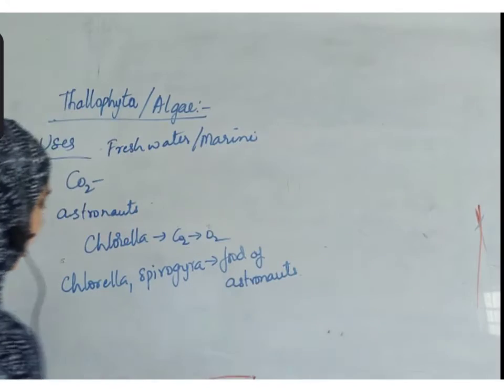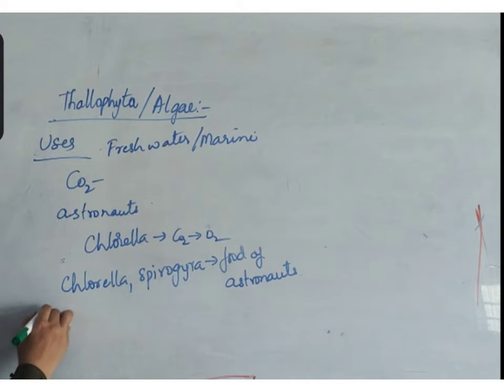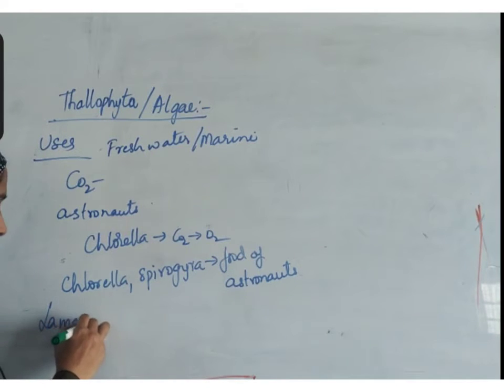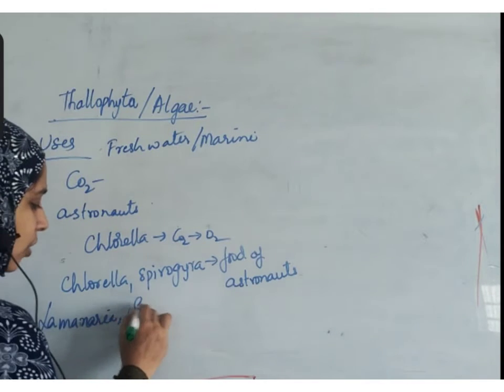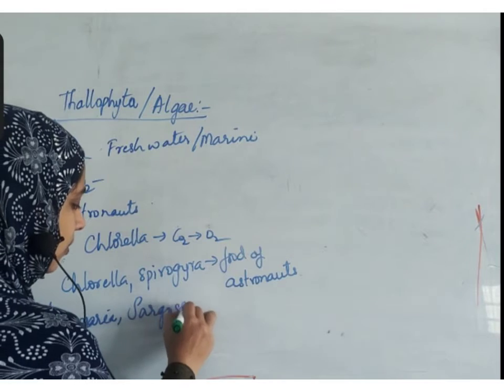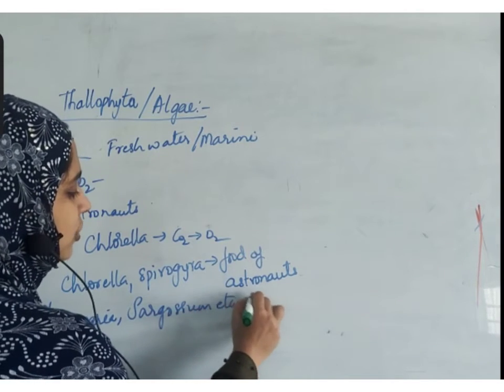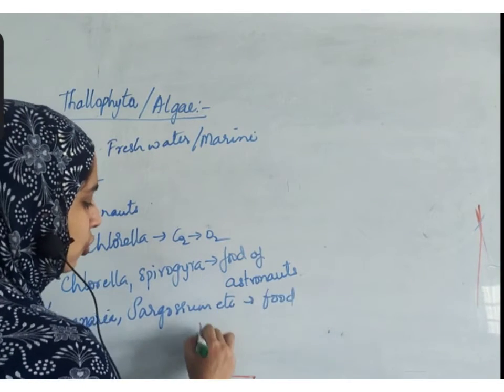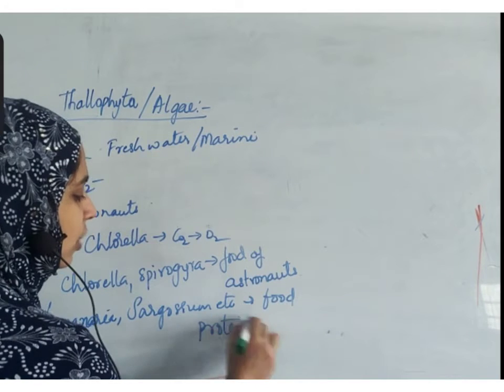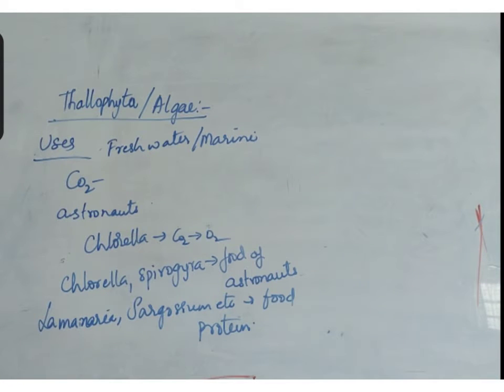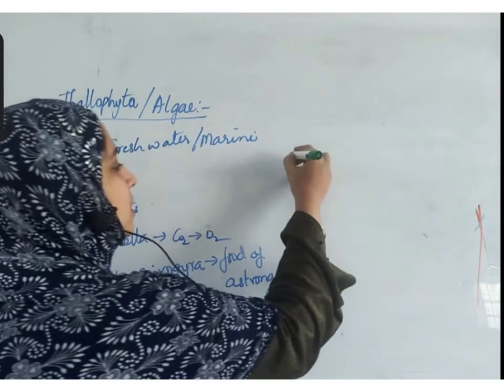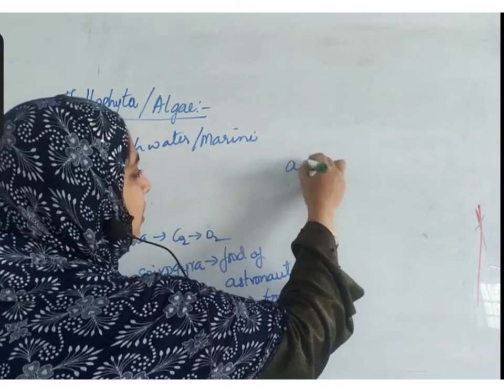Apart from this, there are other algal foods also, like Laminaria, Sargassum, etc., that are used as food. It is a rich source of proteins. Moreover, it can be used to produce agar.